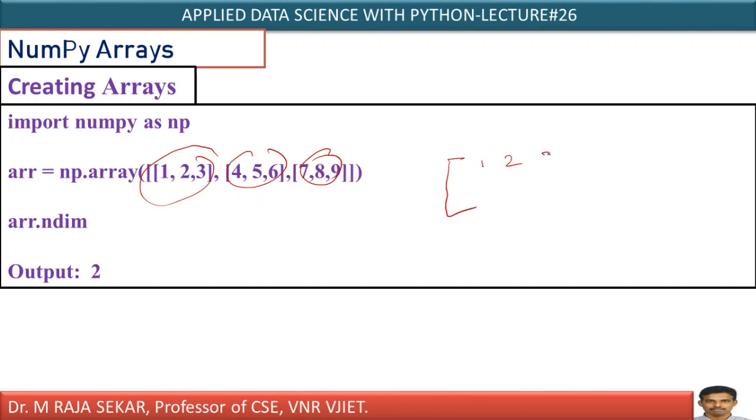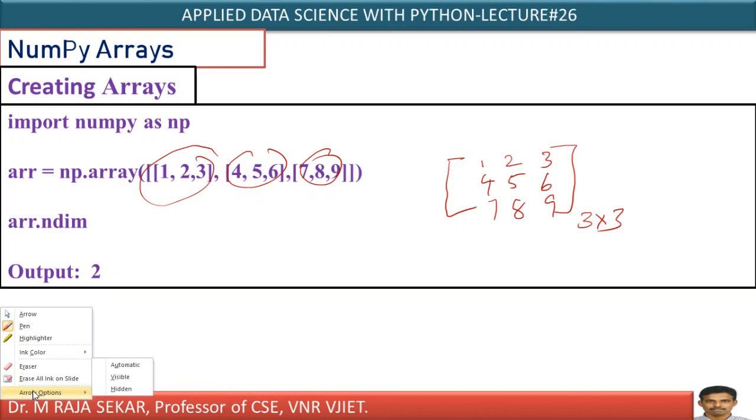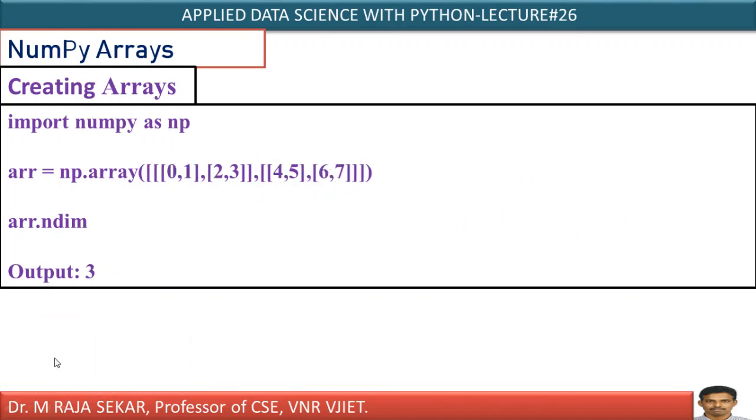The first row is 1, 2, 3. The second row is 4, 5, 6. The third row is 7, 8, 9. There are 3 rows and 3 columns. What is the dimension? It is a two-dimensional matrix. Therefore, ndim returns 2. The output of arr.ndim will be 2, as it is a two-dimensional array.